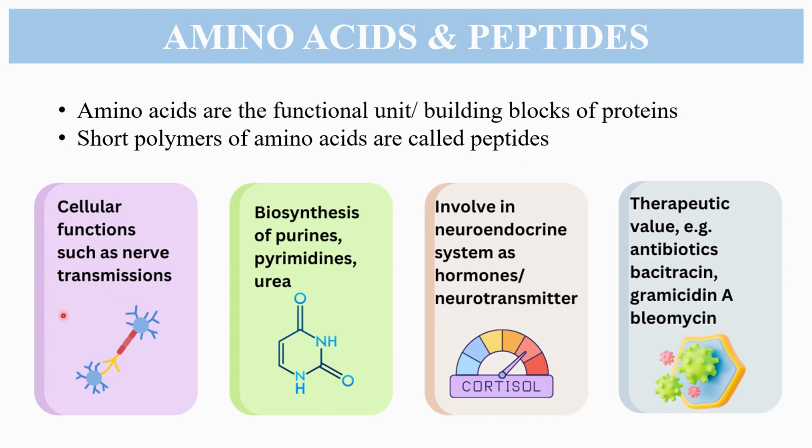Amino acids are important in cellular functions such as nerve transmission. They are also involved in the biosynthesis of purines, pyrimidines, urea, and other nitrogen-containing metabolites. They are also involved in the neuroendocrine system as hormones, hormone-releasing factors, neuromodulators, or neurotransmitters. Many peptides also have therapeutic value, for example, the antibiotics bacitracin and gramicidin, and the anti-tumor agent bleomycin A.